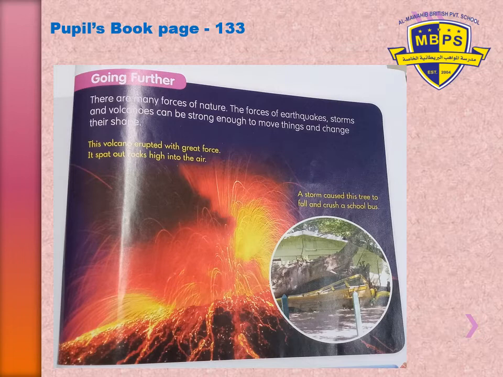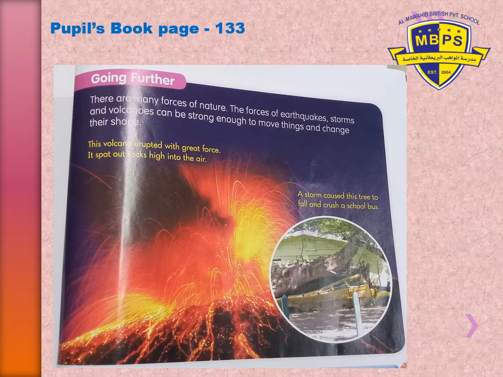Have you ever felt the ground shake? It shakes during earthquakes, right? The earth's surface is made up of rocks. When these rocks move or break suddenly, an earthquake occurs. So how does an earthquake occur? Because the earth's surface is made up of rocks, as you all know, when these rocks move or break suddenly, an earthquake occurs. The forces of an earthquake can be very large. They can cause buildings to collapse and roads to crack. So it involves a very heavy force.